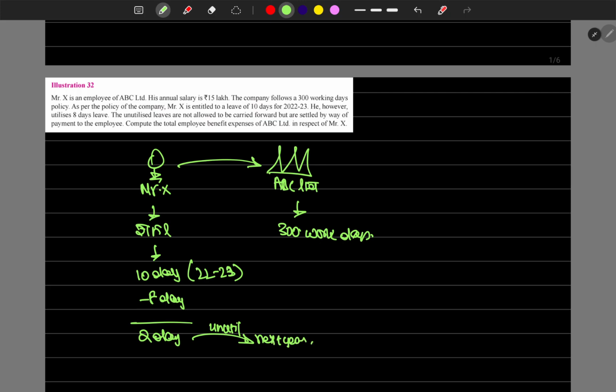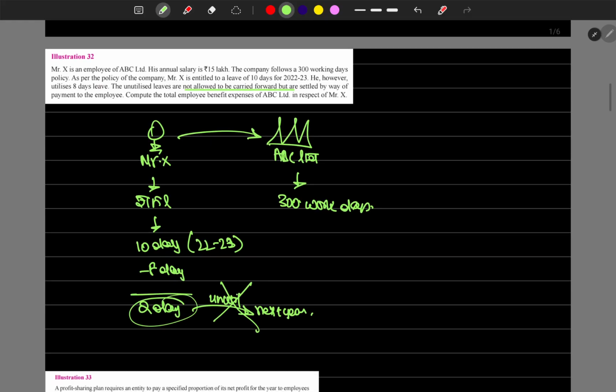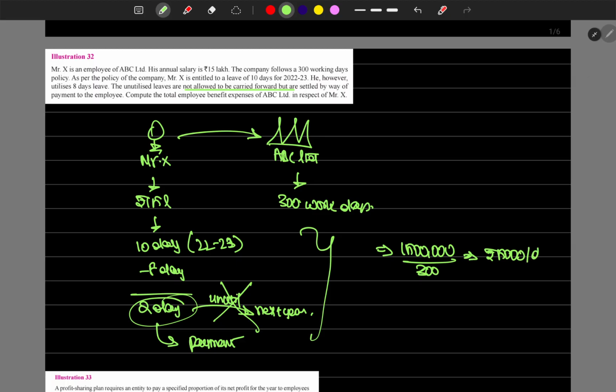Unutilized leaves are not allowed to carry forward to the next year, so this can't happen. So for these 2 days, the company is paying. What's the salary of that employee? 15 lakhs, right? And the company working days is 300. So the per day salary is rupees 5000.